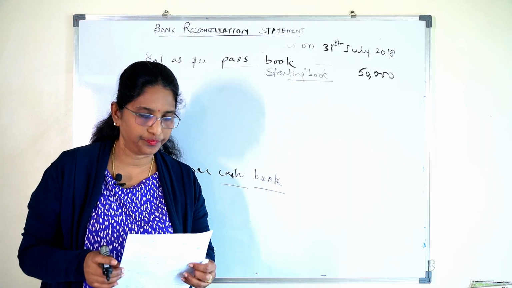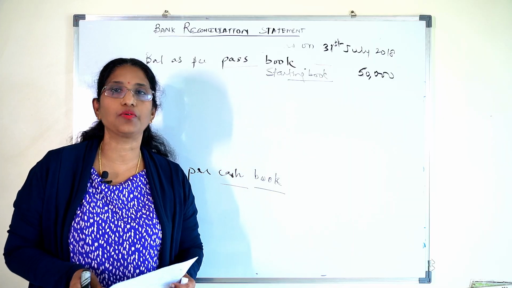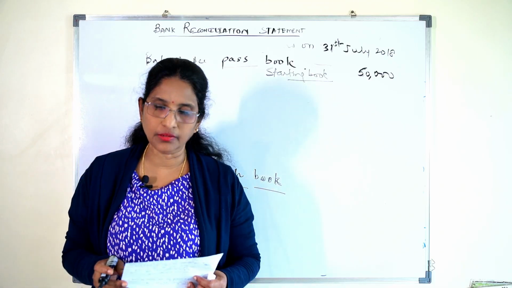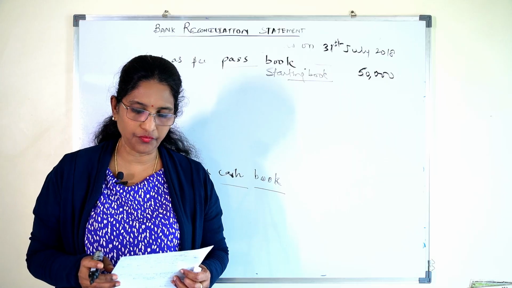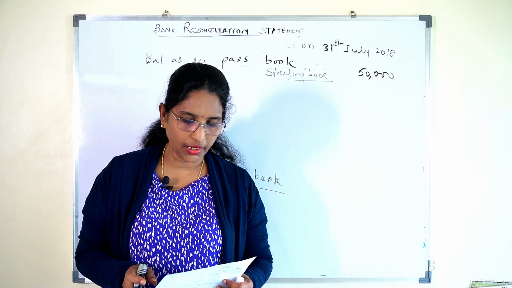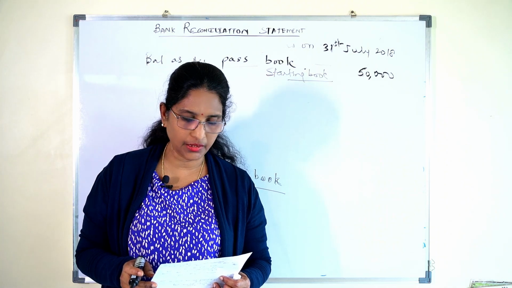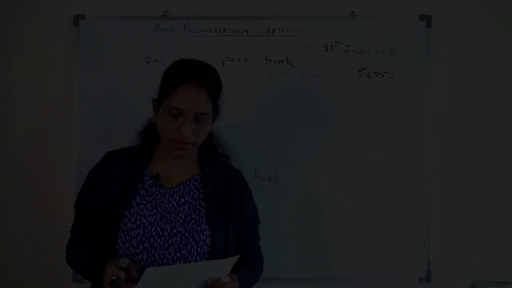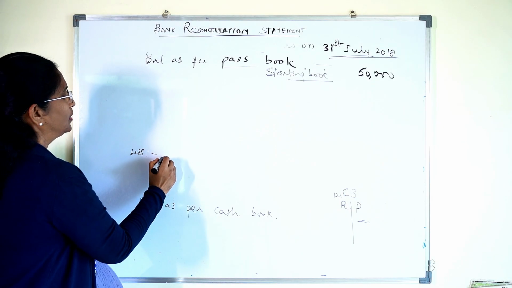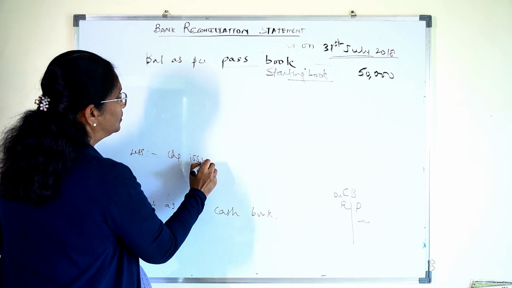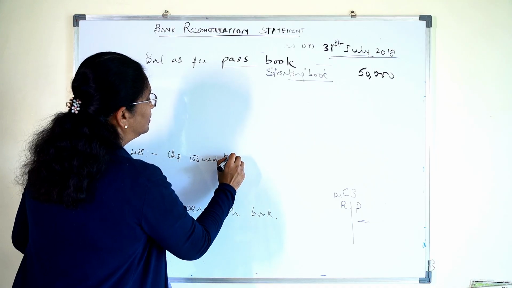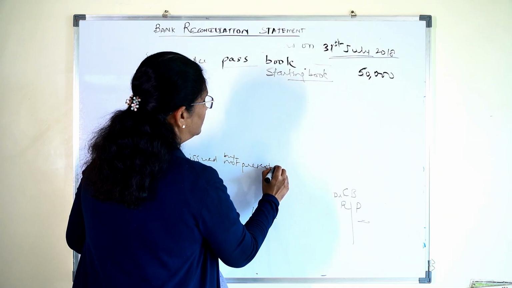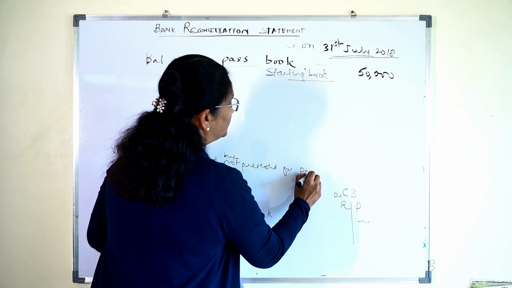Now, the balance as per passbook is 50,000. For example, the first transaction I am reading: 3 checks for 6,000, 3,937 and 1,525, which were issued in the last week of July 2018, were presented for payment to the bank in August 2018. So what will you tell? Checks issued but not presented for payment.